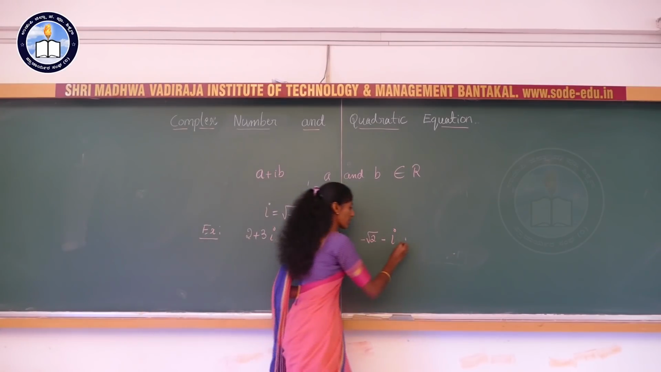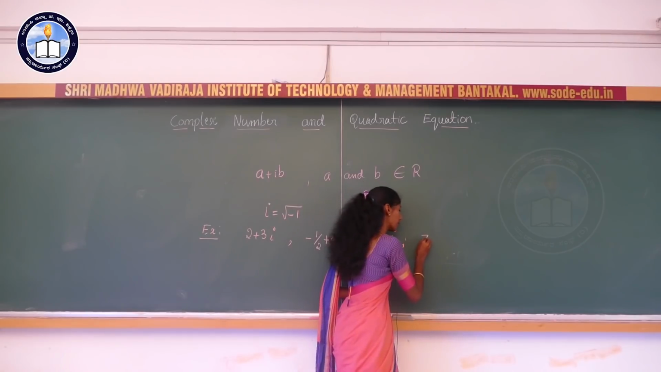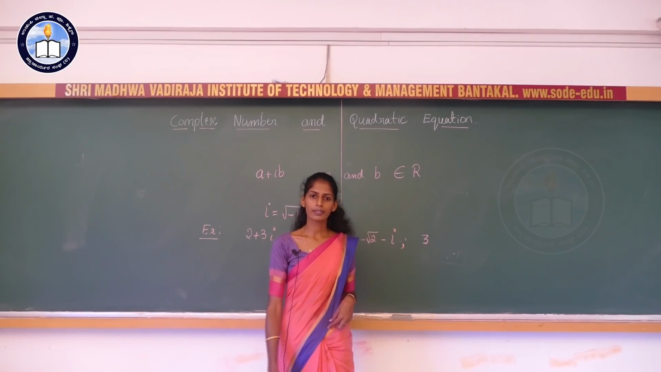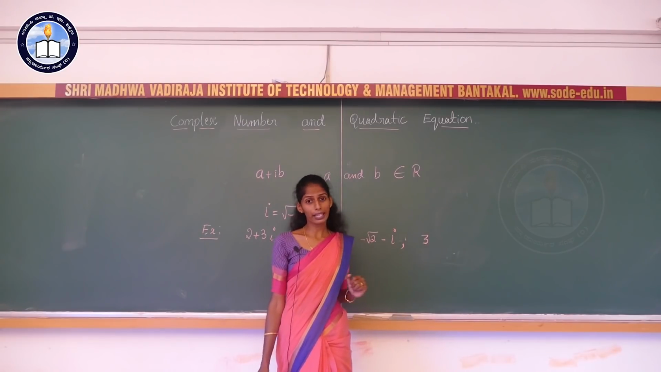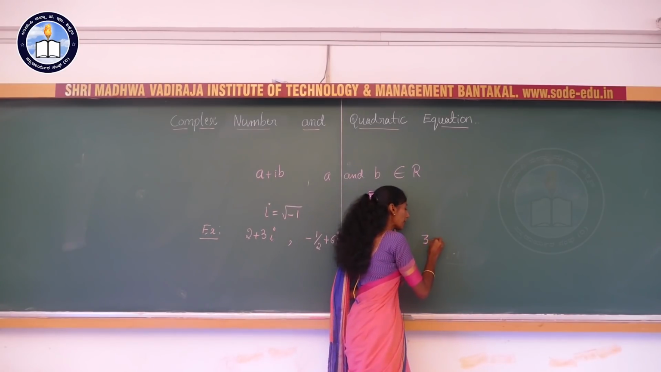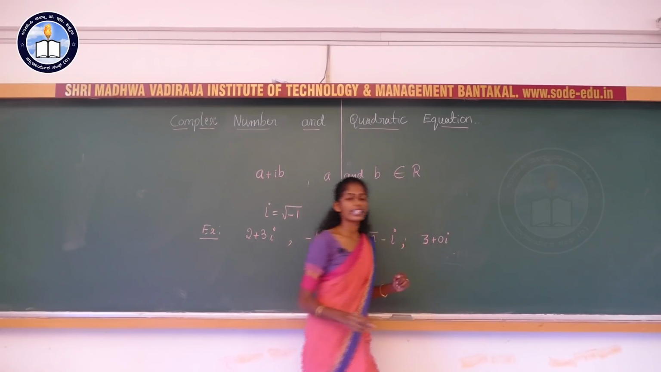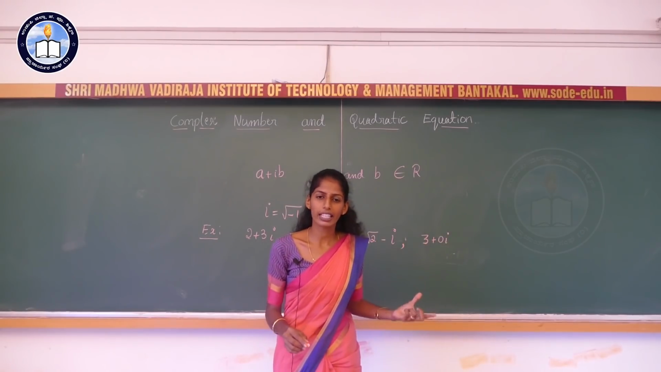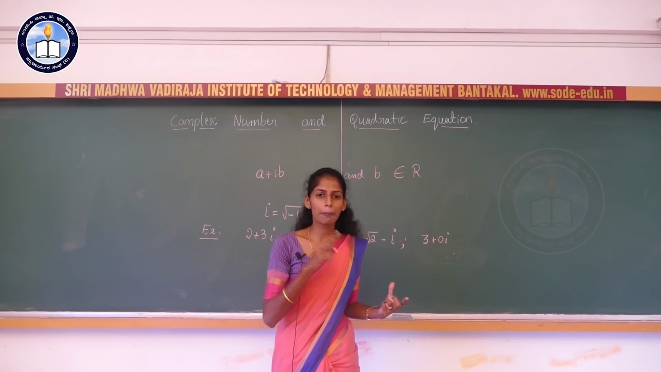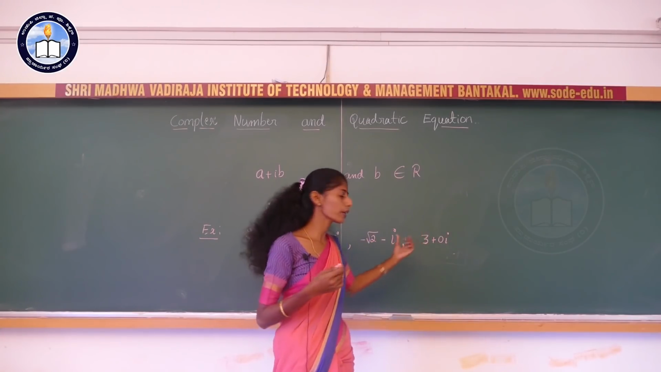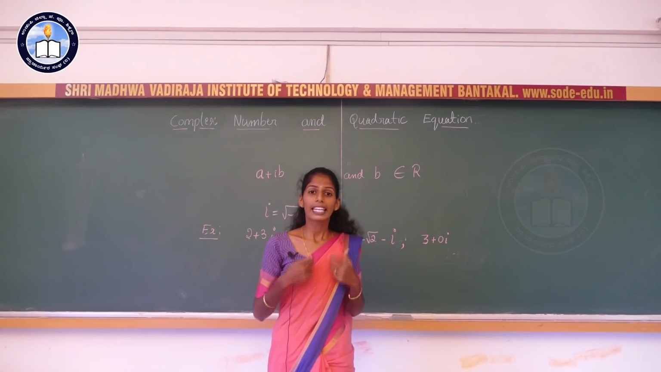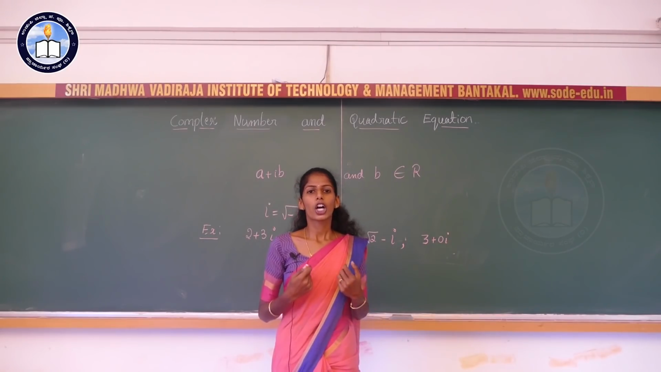Now my question is, 3. Is it a complex number? Yes, because 3 can be written as 3 plus 0i. In the place of b, what do we have? It is nothing but 0. So 3 plus 0i indicates that any real number can be expressed as a complex number.